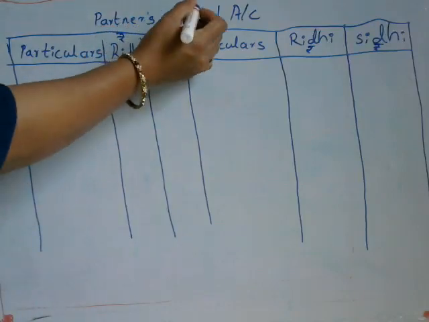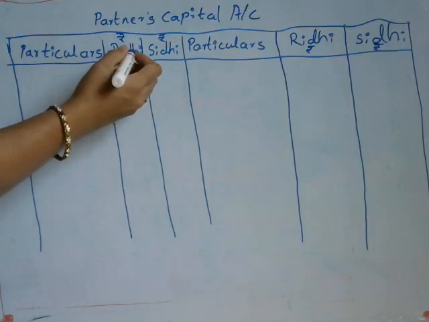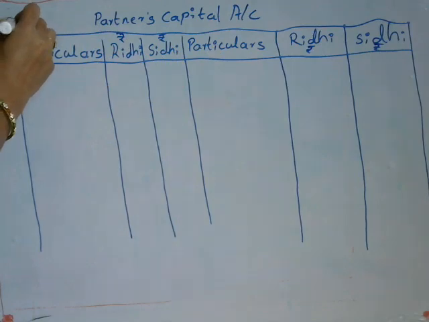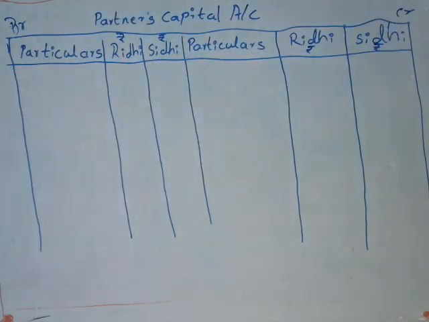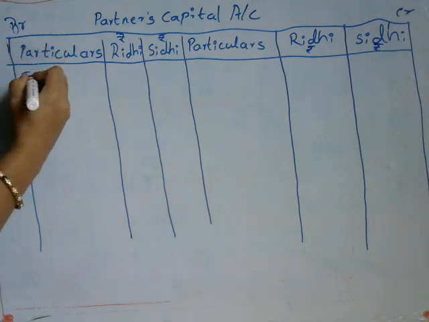Now we'll calculate the partners' capital account of Riddhi and Siddhi, on the debit side and credit side. The realization account was 34,000. We calculated that 34,000 rupees, which is given on the debit side of the realization account.